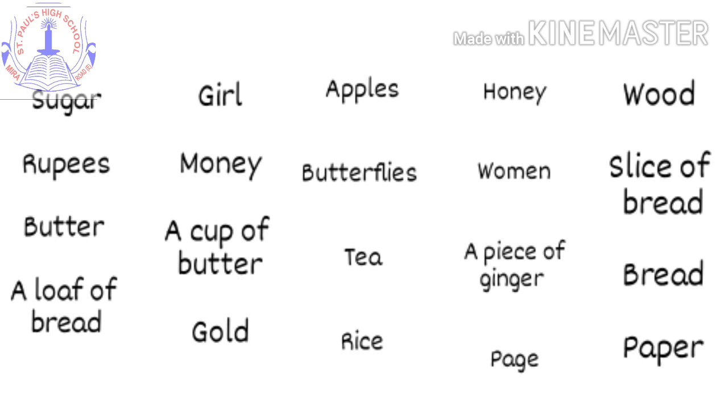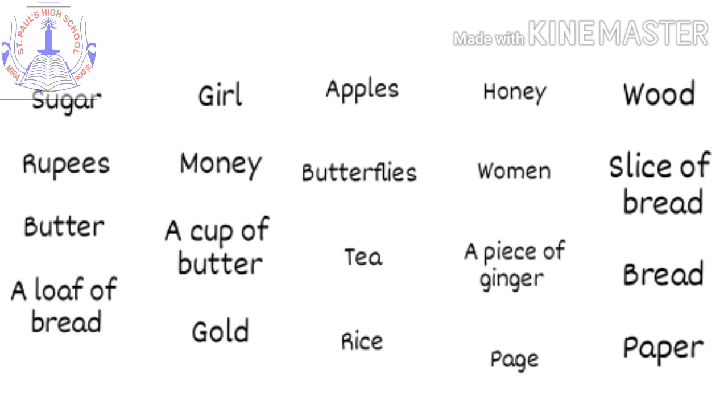The next one is money. Can you count money? No, you cannot count money. You can count rupees, but you cannot count money. So, money is an uncountable noun. Moving on to the next one, a cup of butter. Butter, you cannot count butter. But yes, a cup of butter is countable. You can measure it. You can say it as 1 cup of butter, 2 cups of butter, etc. So that is a countable noun.